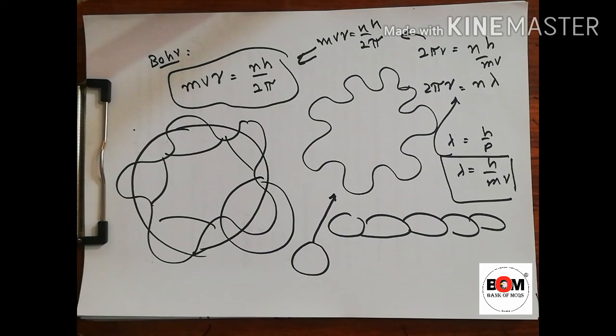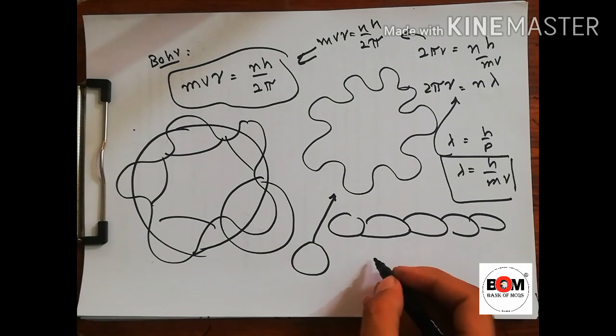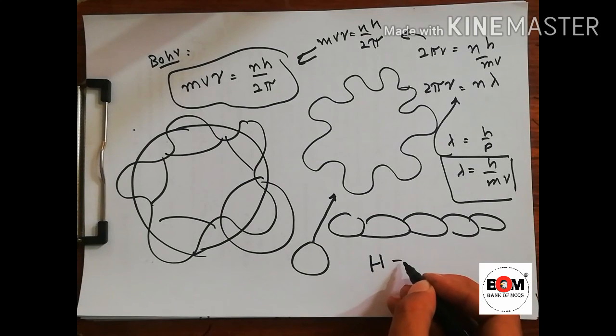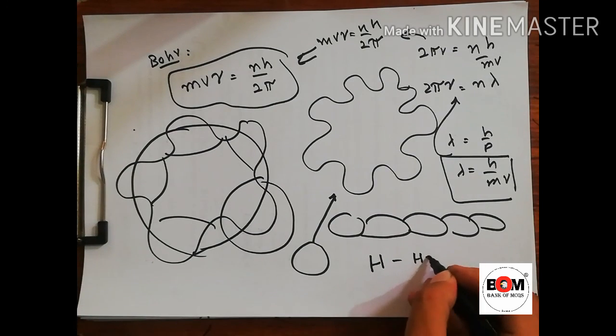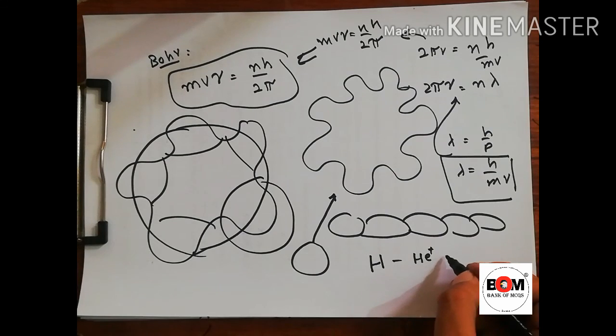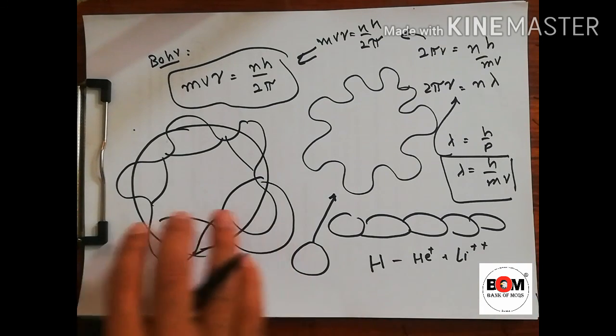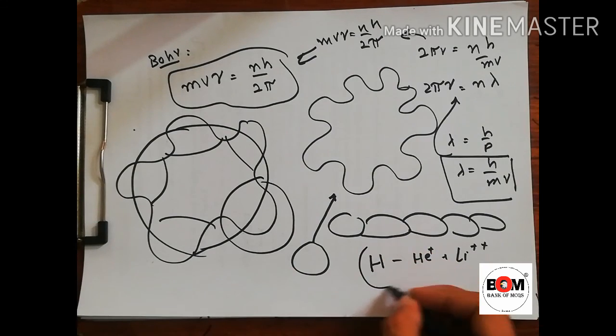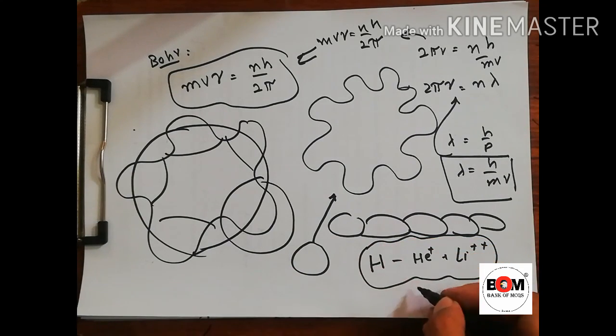Now Bohr is correct, but there is a limitation. Which limitation? The Bohr model works very well for hydrogen, singly ionized helium, or doubly ionized lithium atom. When the number of electrons increases, the Bohr model fails for multi-electron systems. So these three you must bear in mind. For these three, the Bohr atom model is 100% correct.